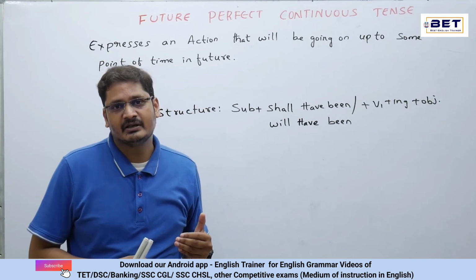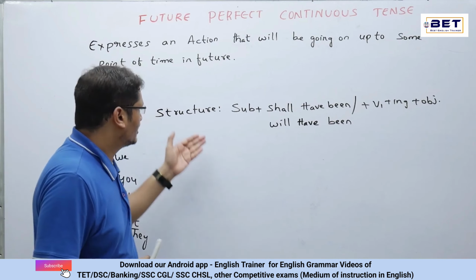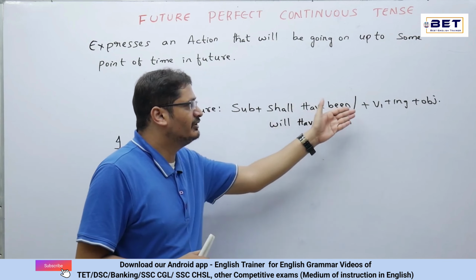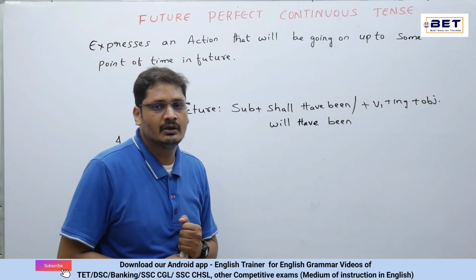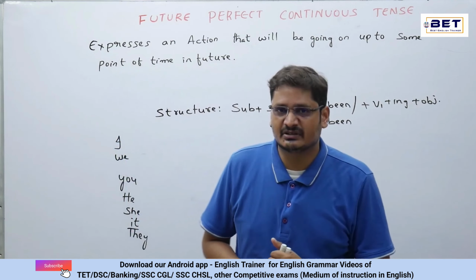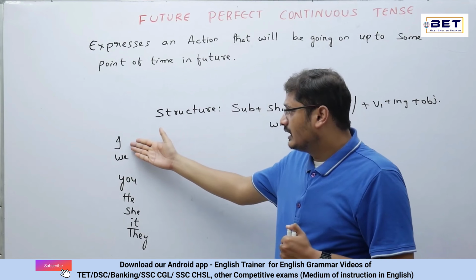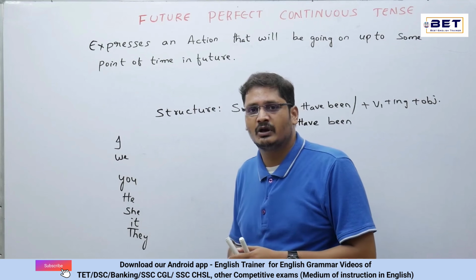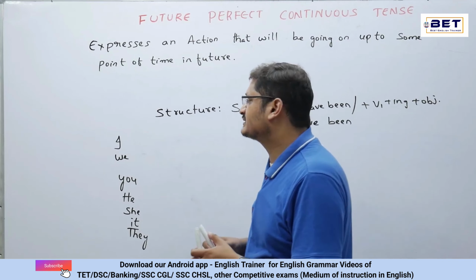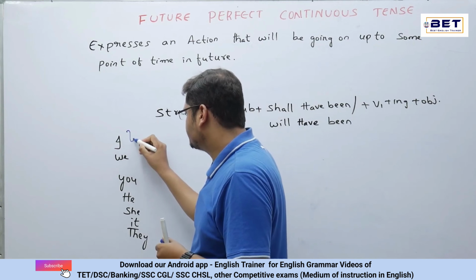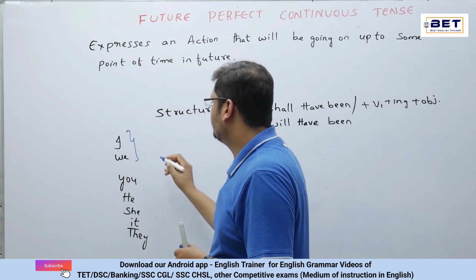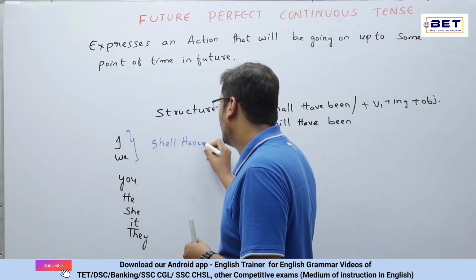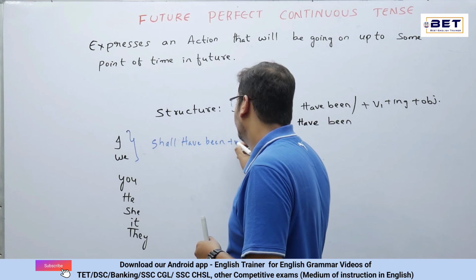Now let's understand this tense by the structure. So the structure goes like this: subject plus shall have been or will have been plus V1 plus ing plus objective. Okay, we'll discuss something regarding the subject. So subjects we have here I and we. I is first person singular and we is first person plural. And whenever I and we come in a sentence in the future perfect continuous tense, we'll be using shall have been. I shall have been plus V1 plus ing.